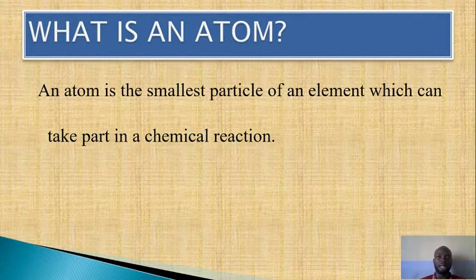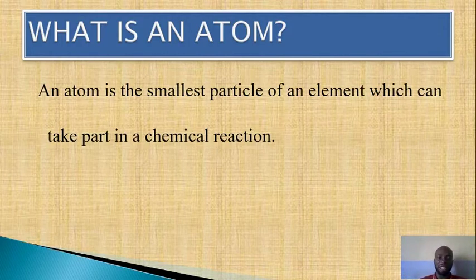What this simply means is that when you bring an element, you divide it, you continue dividing until you get the smallest particle, which if you see it, you still say that this is an element, but you cannot divide it again. The smallest particle of an element is an atom.